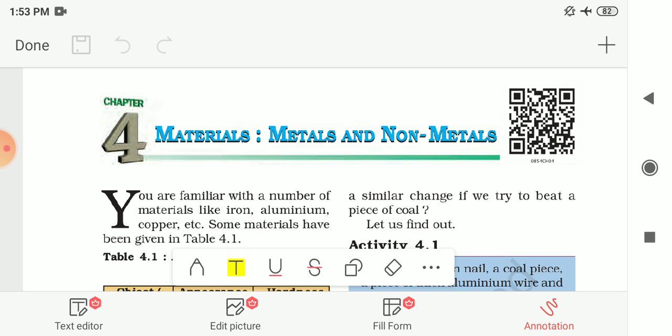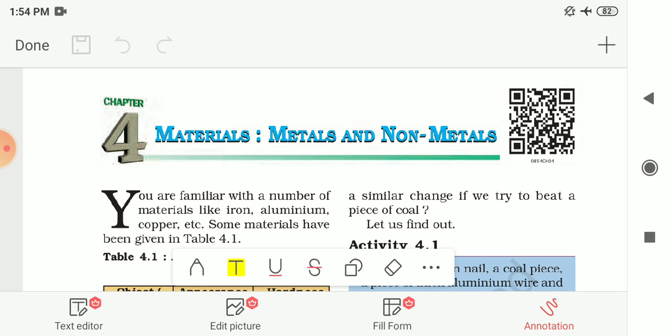So that is exception. Next chemical property of metal is metal react with base to produce hydrogen gas. So these are some of the chemical properties of metals. Then we had seen chemical properties of non-metals. So non-metals react with oxygen to form non-metallic oxides, and they are acidic in nature.